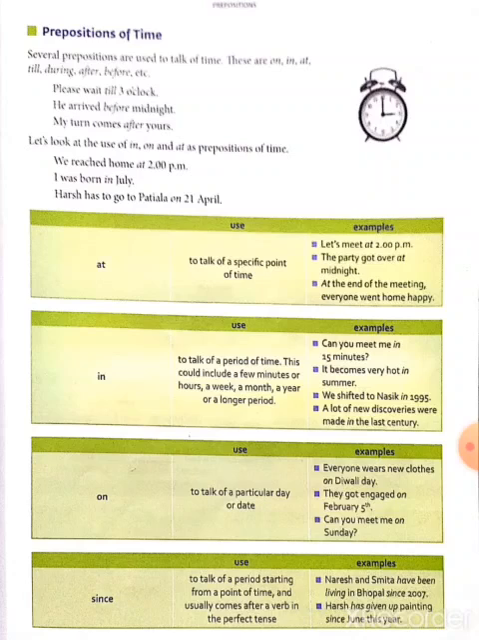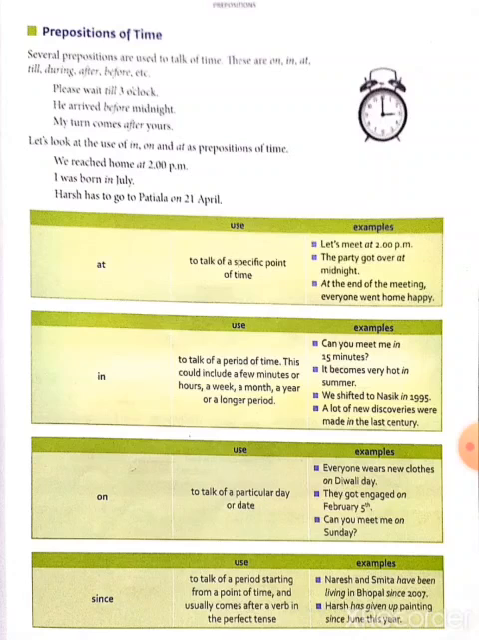Examples, can you meet me in 15 minutes? Here in is a preposition. It becomes very hot in summer. Next, preposition on. It is used to talk of a particular day or date. Example, everyone wears new clothes on Diwali day. They got engaged on February 5th. And can you meet me on Sunday?